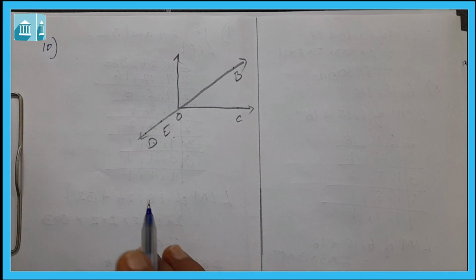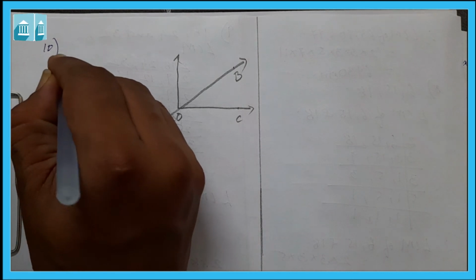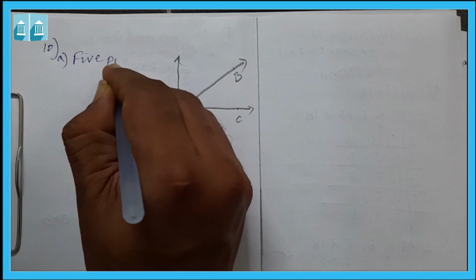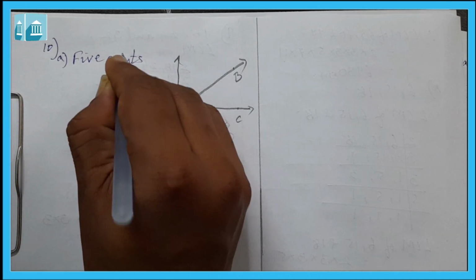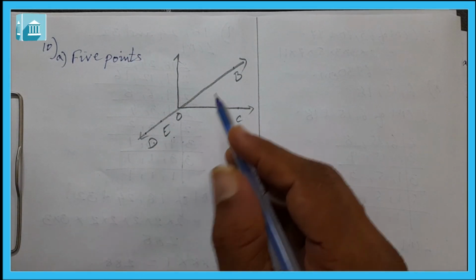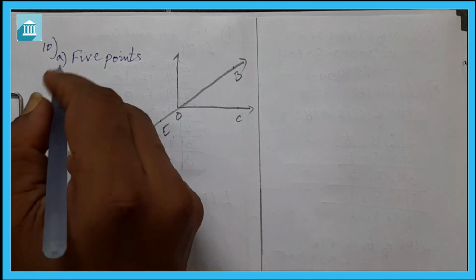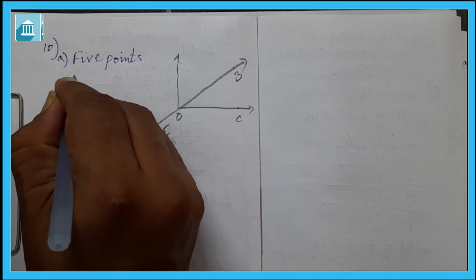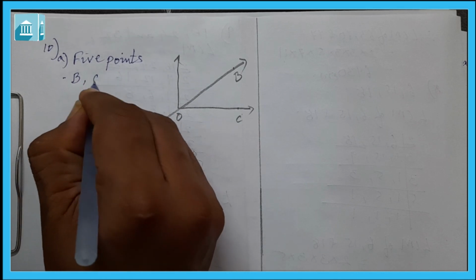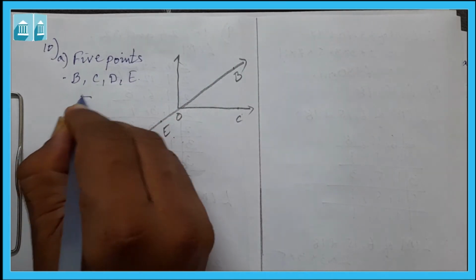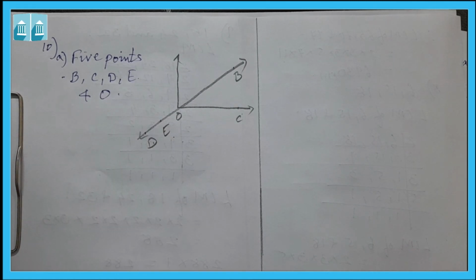So here we have to first name 5 points. The 5 points you can give will be B, C, D, E and O. So these are the 5 points here.